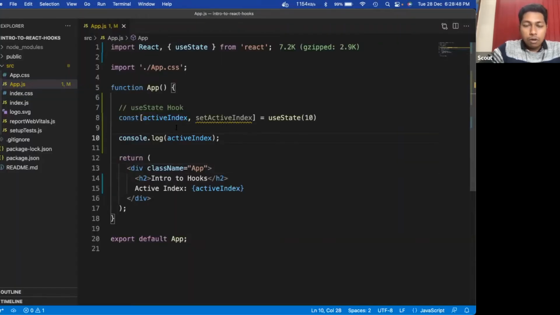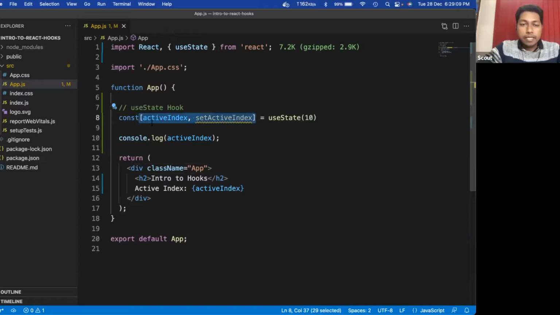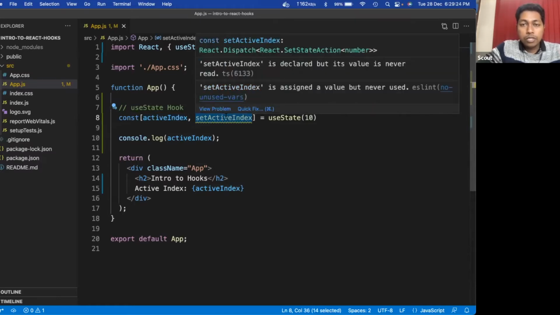So why am I writing this syntax like this? This is because the useState function gives a response, and I am just destructuring the response and assigning the values to it. The return value from this useState hook gives us the value of the state, and it also returns the function to change the state.